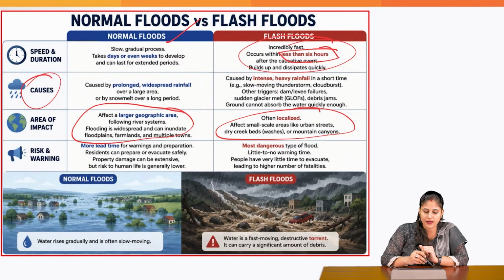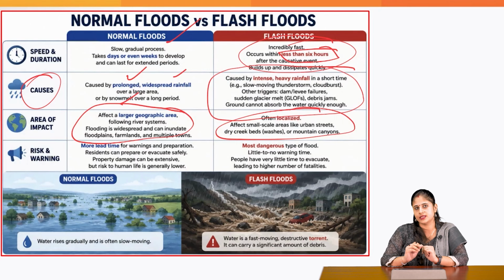When it comes to normal floods, it could be prolonged widespread rainfall or snow melt. And when it comes to the flash floods, we have already discussed the reasons, okay, anthropogenic as well as natural reasons. Other reasons could be the dam failures also.